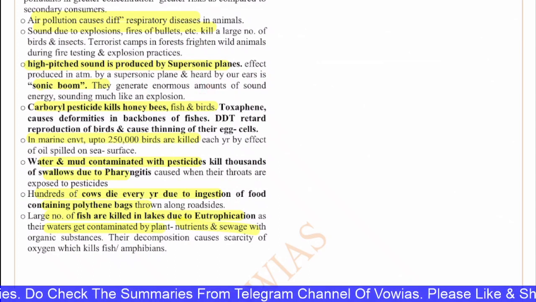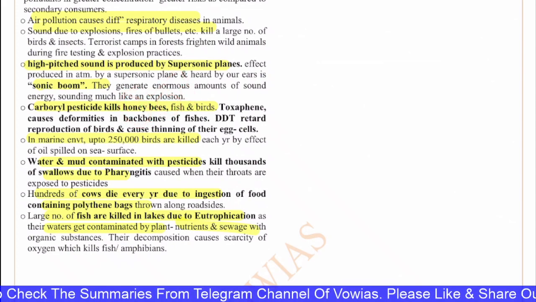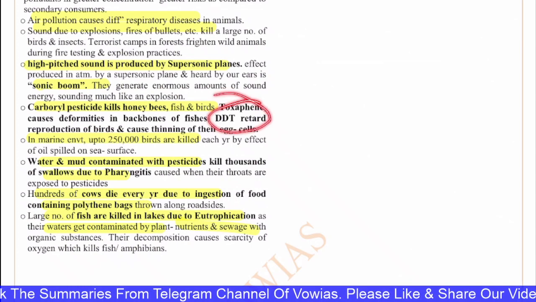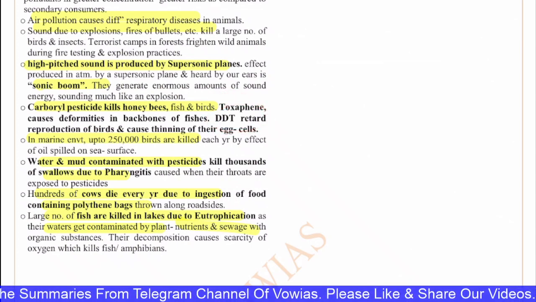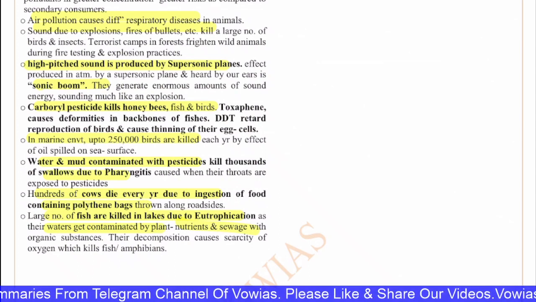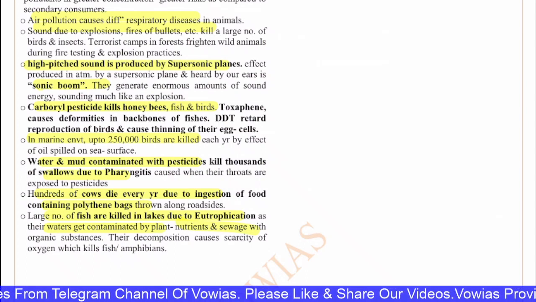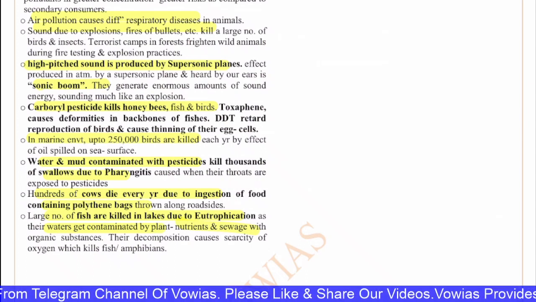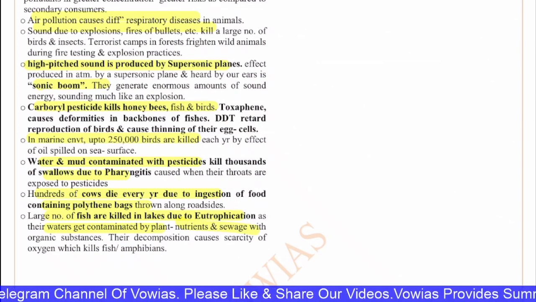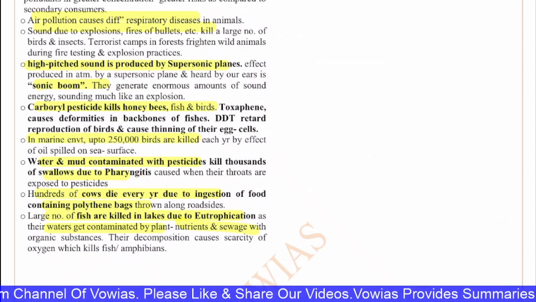You have the carbaryl pesticide that kills honeybees, fish and birds. The toxaphene causes deformities in backbones of fishes. DDT retards reproduction of birds and causes thinning of their eggshells. In the marine environment, up to 2,500 birds are killed each year because of oil spills and all. The water and mud contaminated with pesticide kill thousands of swallows due to the pharyngitis caused when the throats are exposed to these pesticides.